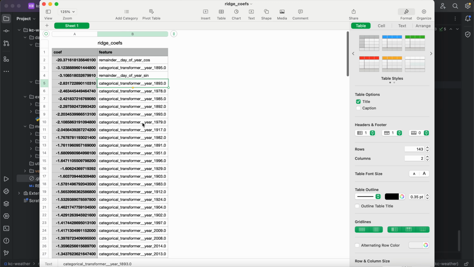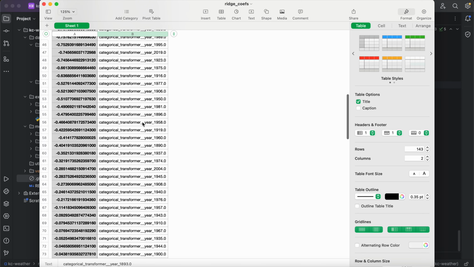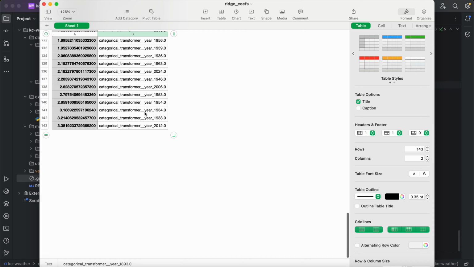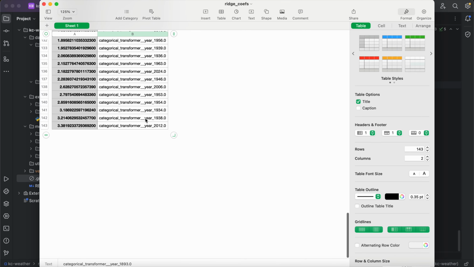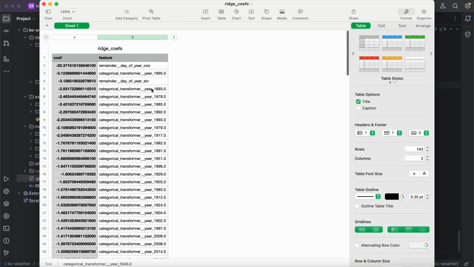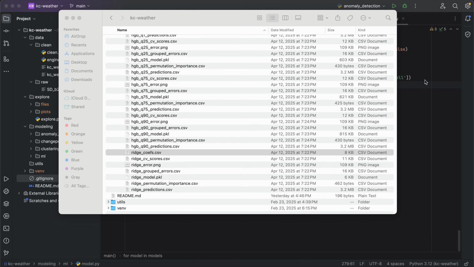But we can see that there are a lot of coefficients for years that are pretty close to zero. There are some that are bigger on both the positive and negative side. But if I'm just eyeballing this, I'm not seeing anything that's super systemic here. I'm not seeing a bunch of 2010s or 1950s systemically here. It looks to be kind of randomly distributed. I could test that a little more thoroughly, but this is just the eyeball test.